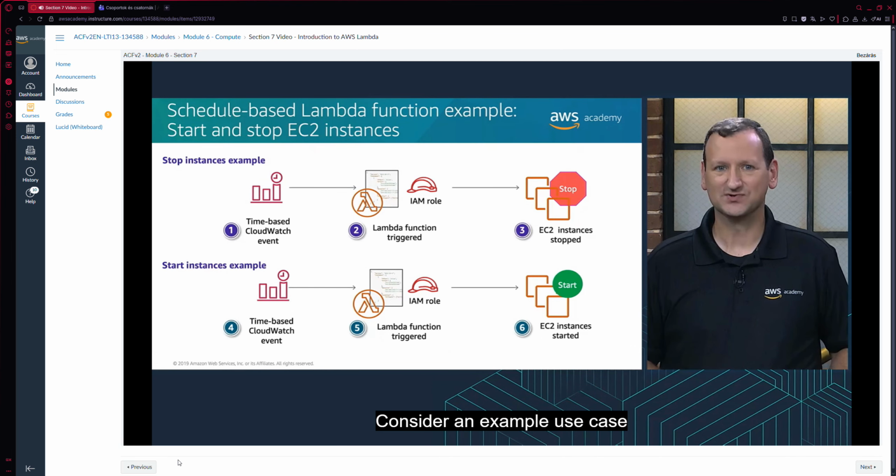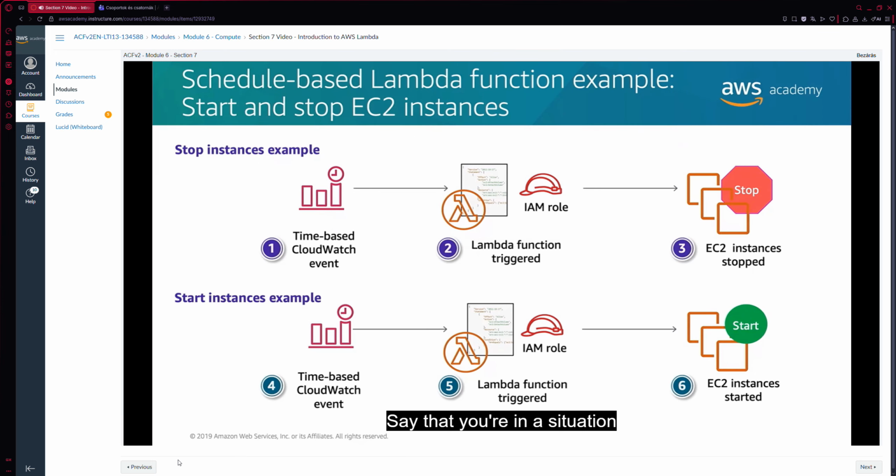Consider an example use case for a schedule-based Lambda function. Say that you're in a situation where you want to reduce your Amazon EC2 usage. You decide that you want to stop instances at a predefined time, for example, at night when no one is accessing them. And then you want to start the instances back up in the morning before the workday starts. In this situation, you could configure an AWS Lambda and Amazon CloudWatch events to help you accomplish these actions automatically.